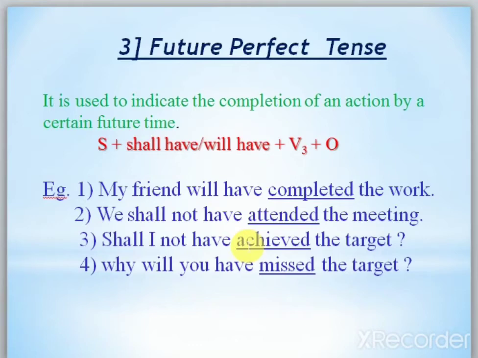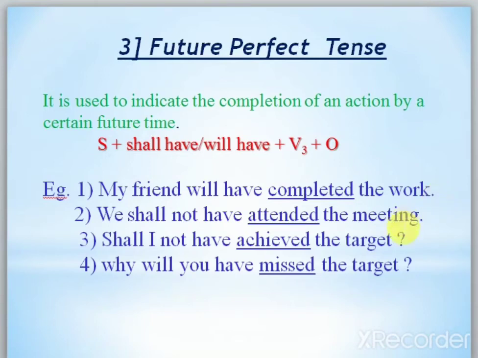Formula, I say, is simple. What we used: simple shall, will; continuous shall be, will be; and perfect shall have, will have. And what is the common thing? V3, past participle verb. Don't forget this one. My friend will have completed the work. Yes, my friend is here, not I. With the I pronoun, use shall. Others, will. My friend will have completed. If I write complete, it is wrong. Have completed the work means future action will be completed.